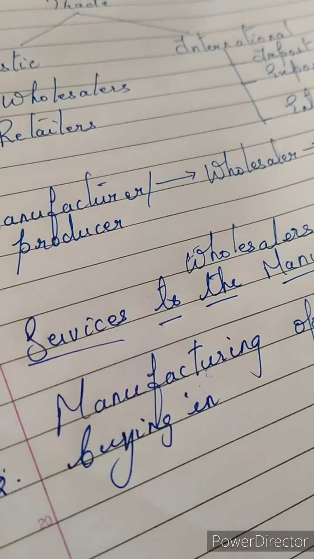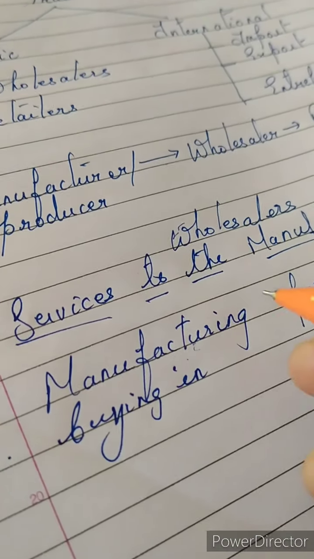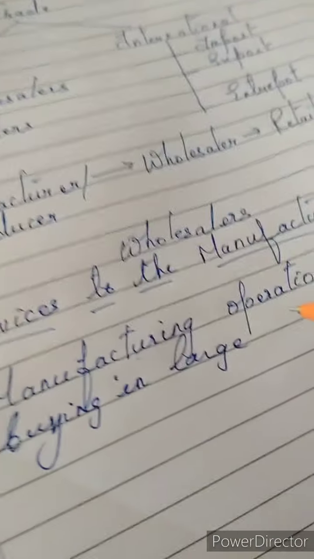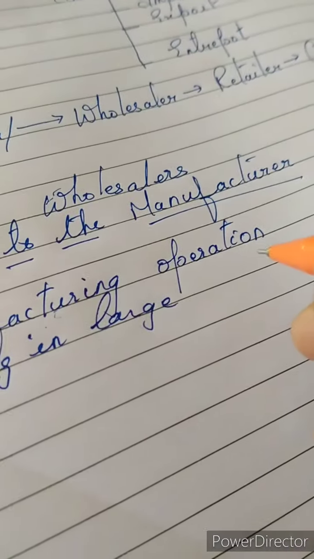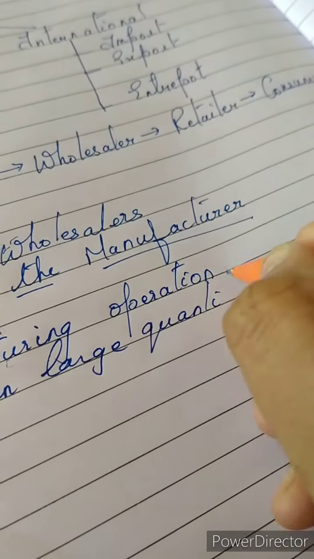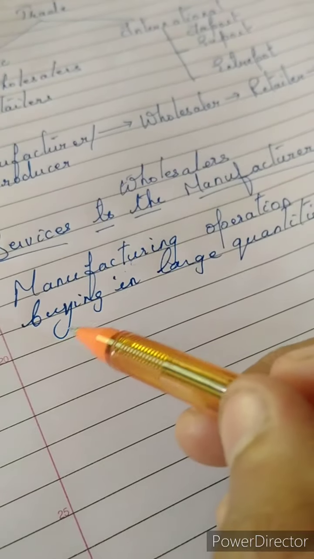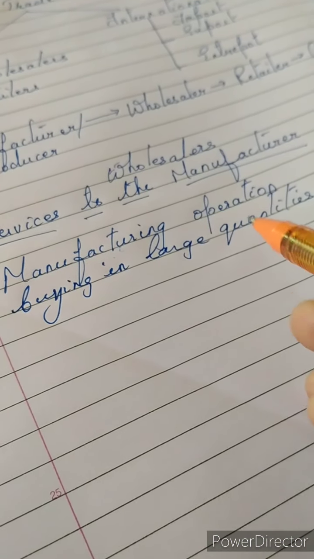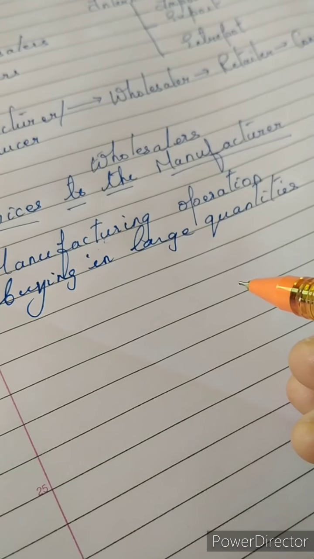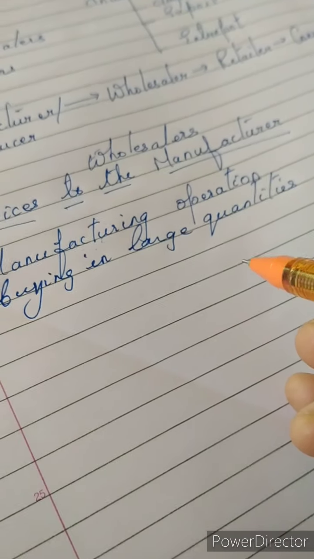So he is enabling the manufacturer to get the benefits of large scale production. Because he is buying in large quantities, the manufacturer can produce his goods on a large scale. So the second point speaks about how a wholesaler buys products in large quantities from the manufacturers.